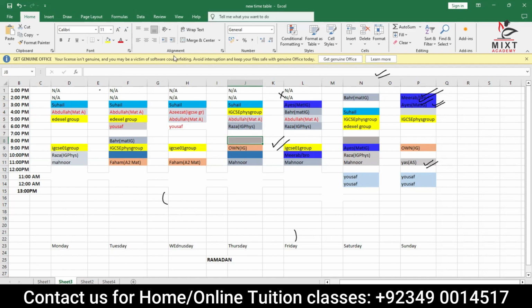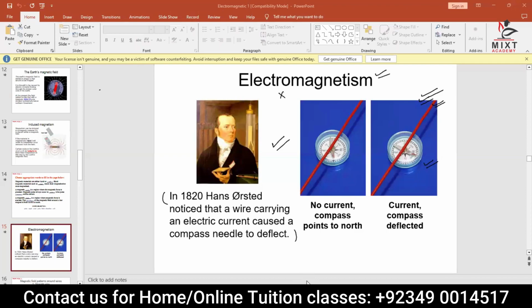Yes, students. Okay. So we were talking about electromagnetism, and we were talking about how once the current is passing through the wire, it shows magnetism. That's what was actually found out by Hans Oersted. What Hans Oersted found out is that the compass needle shows deflection, because we know that whenever there is a magnet nearby, the compass needle shows deflection.